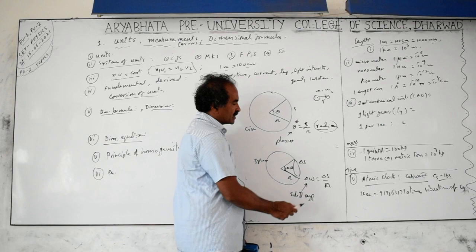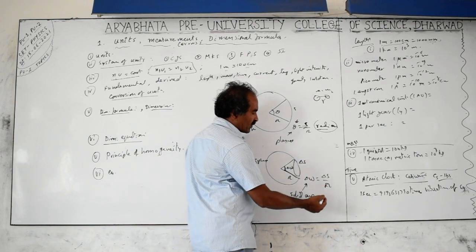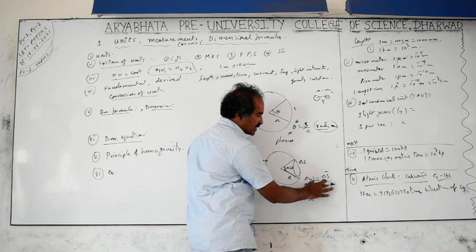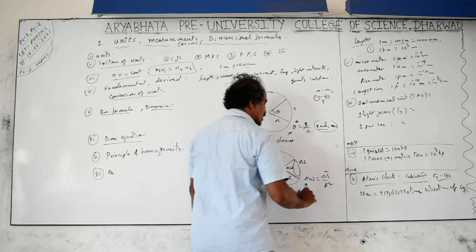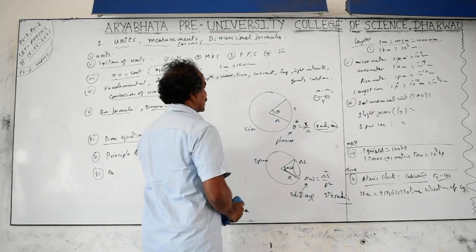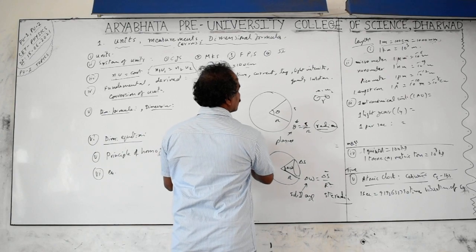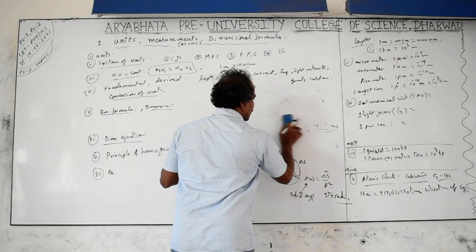For a solid angle, the surface area is length into breadth, so the unit is meter square. The radius is also a length, meter only. Meter square by meter square should not have units, but it has units. The solid angle unit is called the steradian, just as the radian is for plane angle. So these physical quantities have units, even though they are ratios of similar physical quantities.